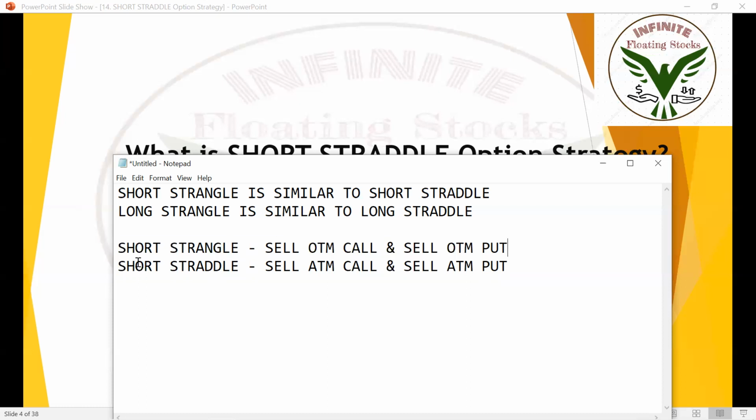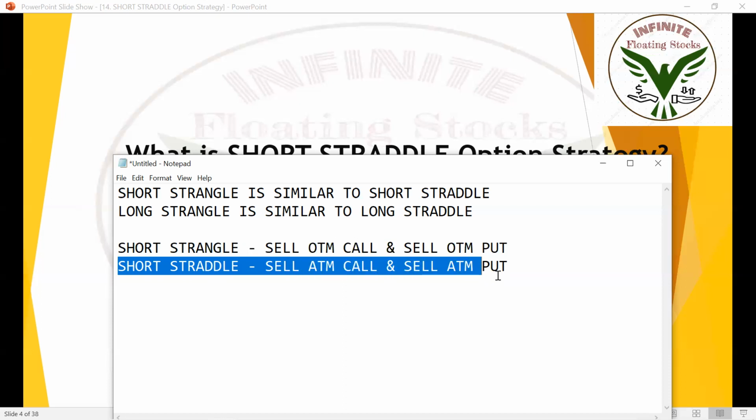Now I'm going to discuss short straddle, in which we sell at the money call option and we sell at the money put option at the same time. Okay. So we are done with the strategy. That's the only difference between short triangle and short straddle. Remaining everything is the same.